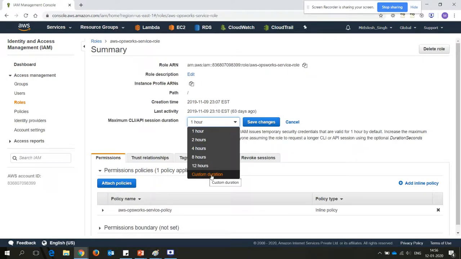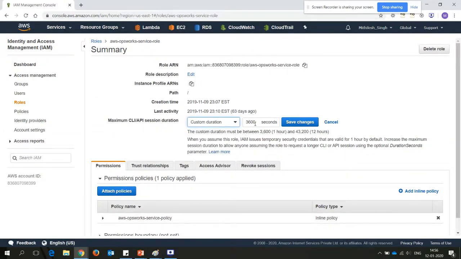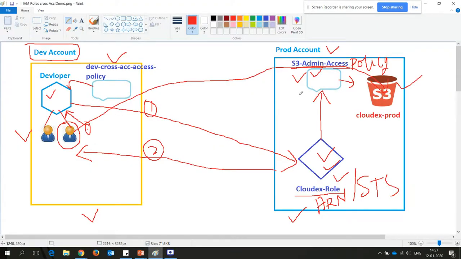And you can also use the custom. Once you click on custom, it is saying the permission minimum 1 hour and maximum 12 hours. The permission you can decide, minimum 1 hour. Suppose this user wants to log in to this account.